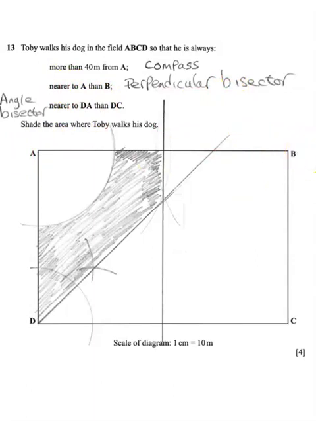Then when it says nearer to A than B, A's here and B's there. So we're using a perpendicular bisector for this one. For a perpendicular bisector, we get a compass and put it on the point A, and we draw an arc over halfway along the line. Make sure the compass is over halfway of the line, and draw an arc. We take the compass and put it onto the end of B, and we draw an arc there.